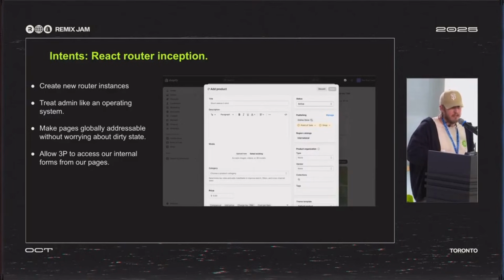They can go off and open the product form. They don't have to rebuild their own product form. They get our product form and they can get the product back after they do it. They can add their UI extensions to it and then have their own custom app. So it's pretty cool, even if you guys haven't heard of it.